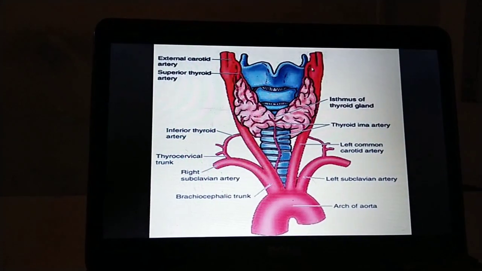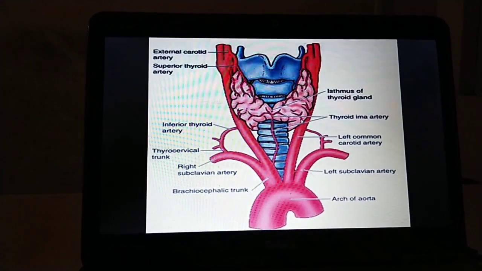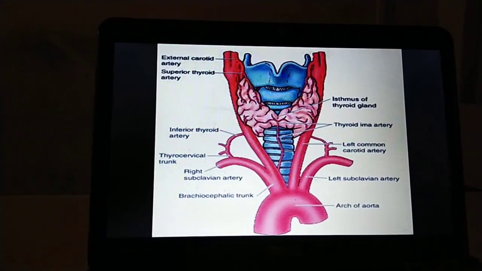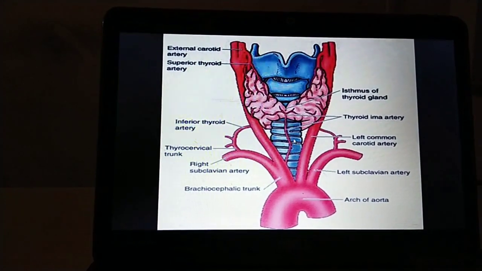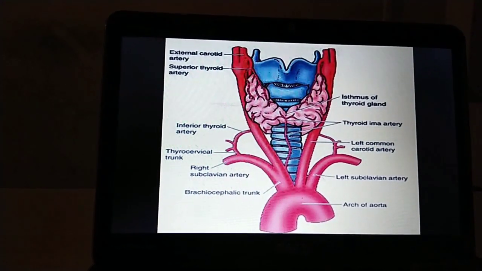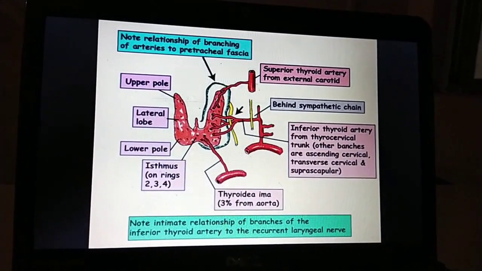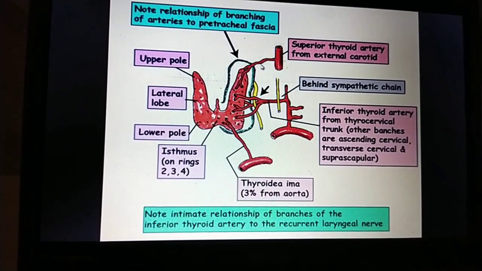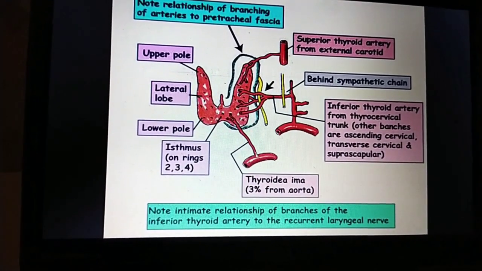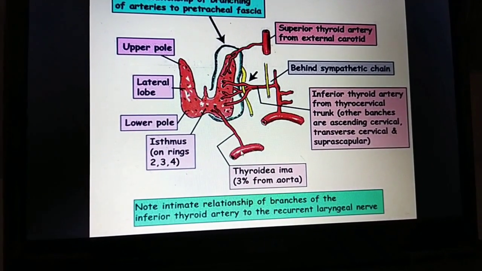Okay, mainly the thyroid gland is supplied by the superior thyroidal artery and inferior thyroidal artery. During surgery, the ligation of these arteries is very important. We can explain in the next slides. Okay, you can see here, this is the superior thyroidal artery. This is the inferior thyroidal artery, and this is the thyroidea ima artery.